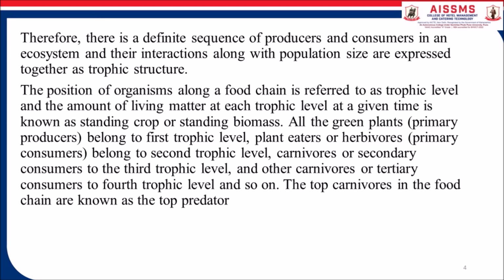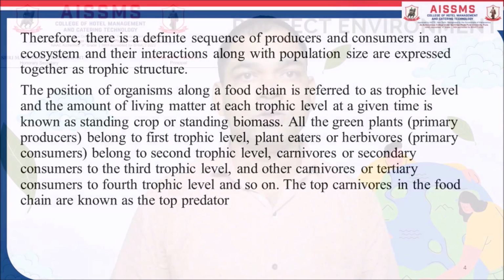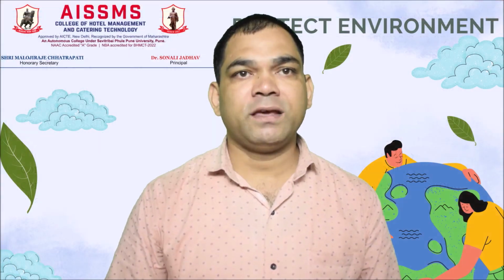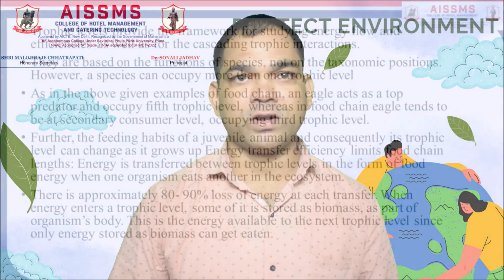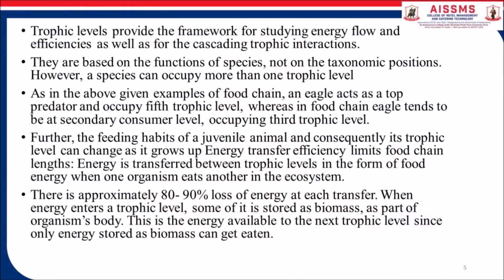Plant eaters or herbivores that are primary consumers belong to the second trophic level. Carnivores or secondary consumers belong to the third trophic level, and other carnivores are tertiary consumers at the fourth trophic level, and so on. The top carnivores in the food chain are also known as top predators. Trophic levels provide the framework for studying energy flow and efficiency as well as for the cascading trophic interaction. They are based on the functions of the species, not on the taxonomic position.